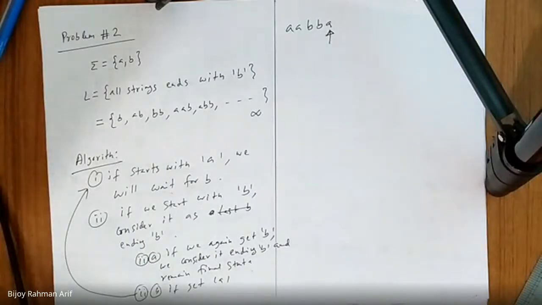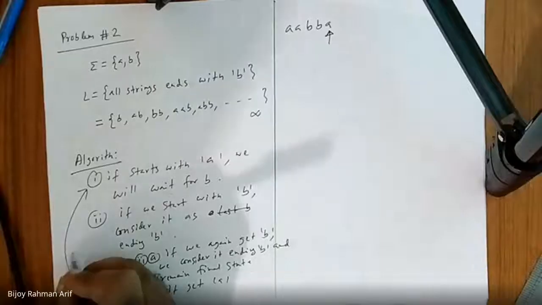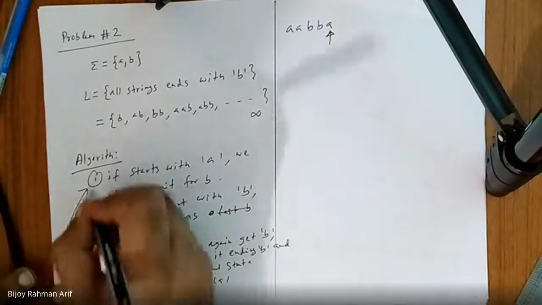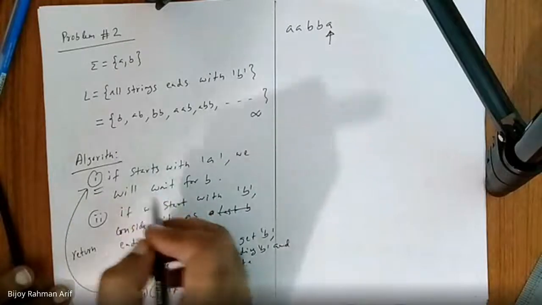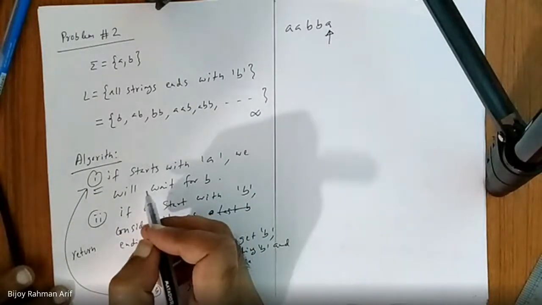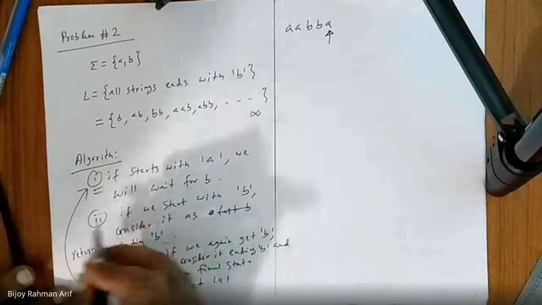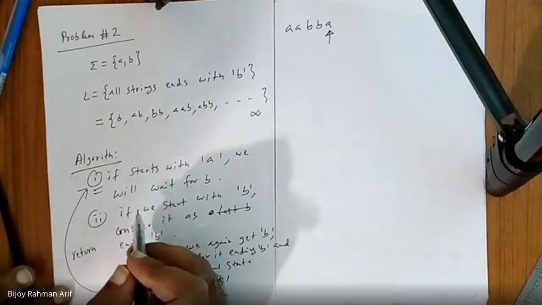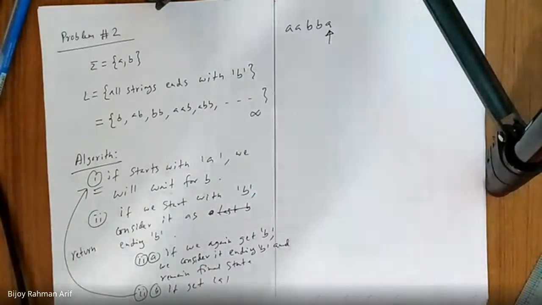Is it clear to you? Yes, sir. In the start state, we are looking for a B. So after getting to the final state, if I get an A, I should return back to the start state so that I can get a B. Am I right?